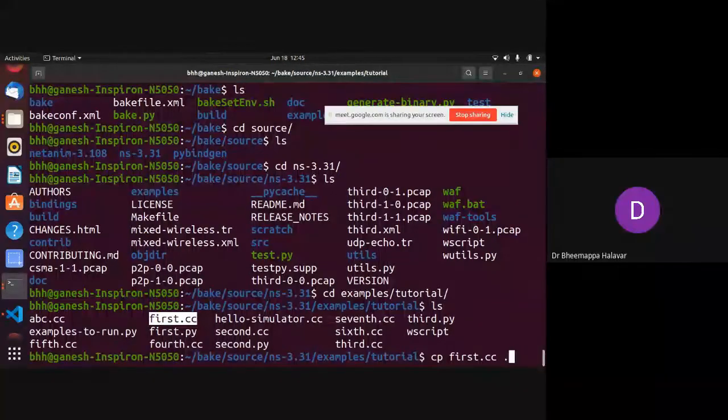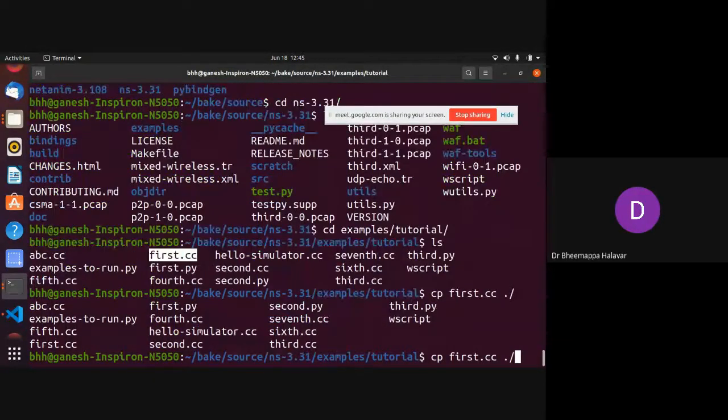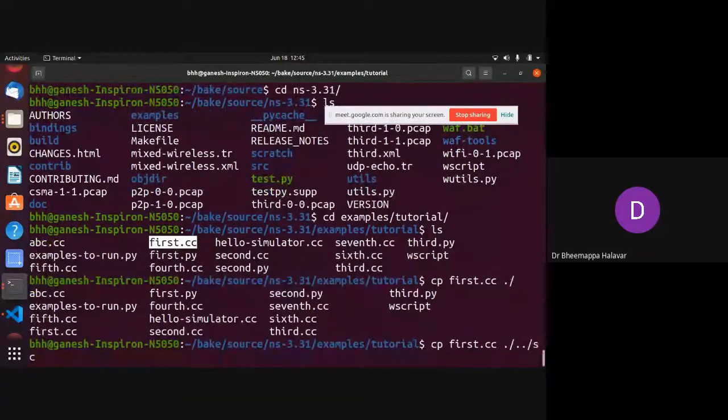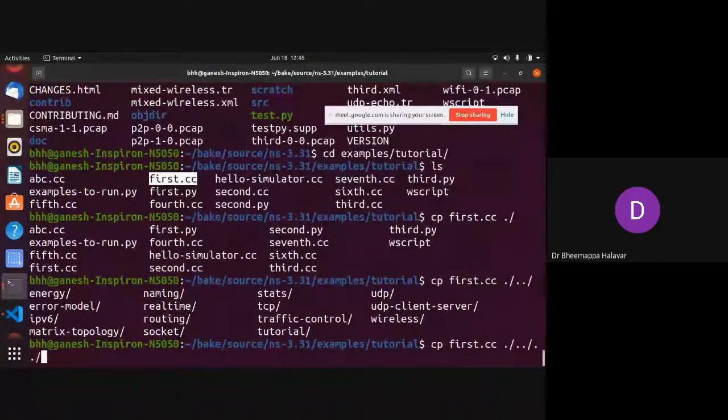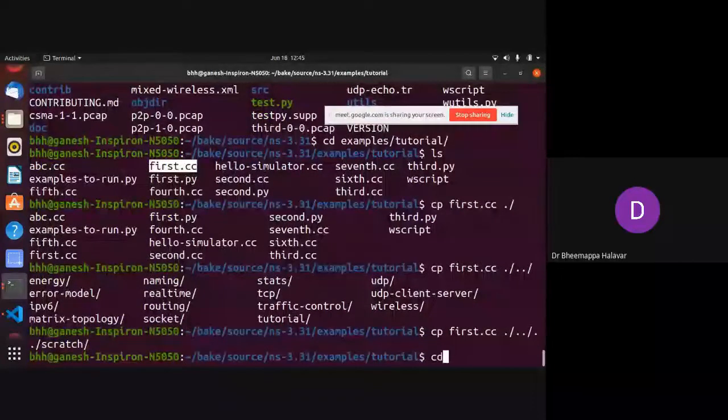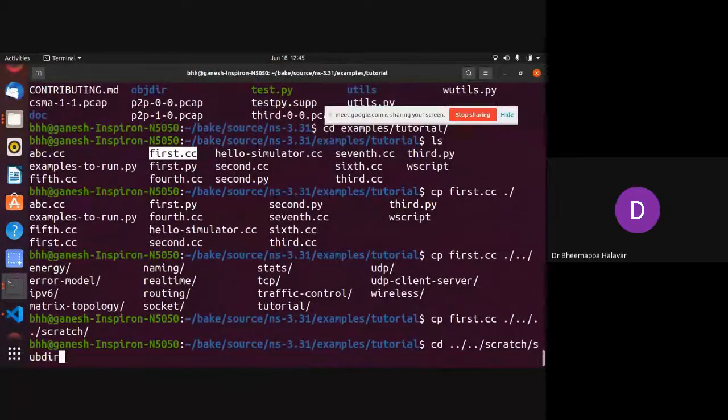In scratch, I'll copy the first file. Now it is copied, so I'll move to the scratch folder.